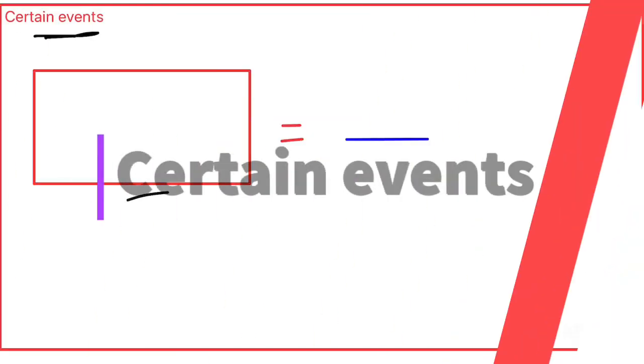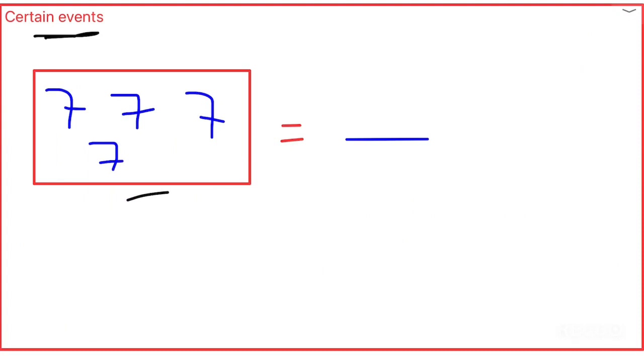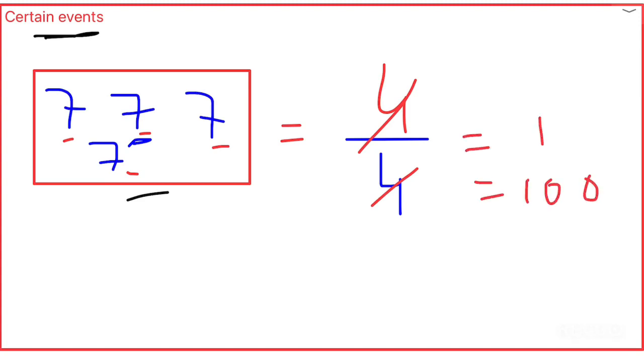So now let's have 7, 7, 7 and 7. So we have 4 sevens in it. According to the formula, we have a total of 4 quantities and we need to find the probability of 7. For that, we need to take the total number of outcomes. We have 1, 2, 3, 4. So we have 4 as the total. So the answer is 1. 1 is nothing but 100% in probability. So now we have 100% probability of getting 7.